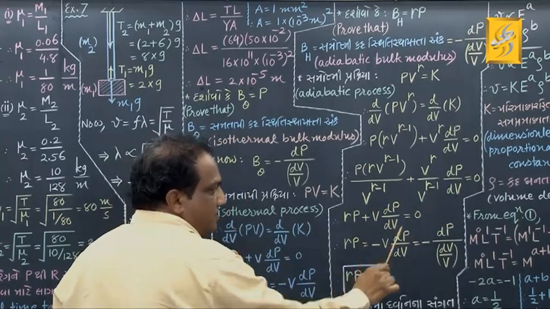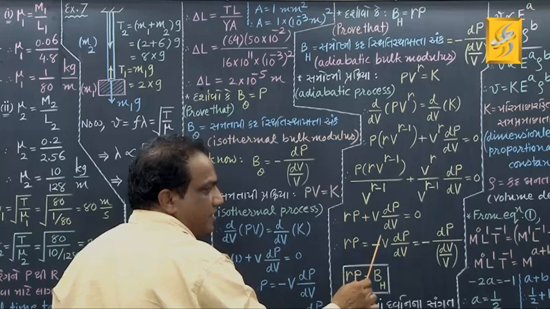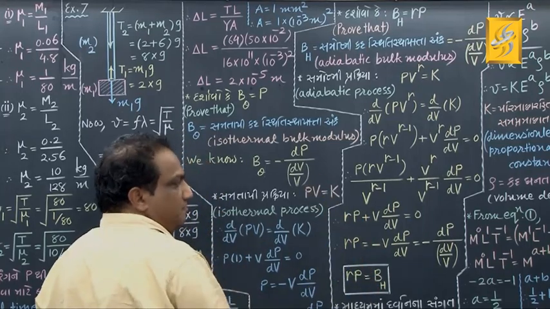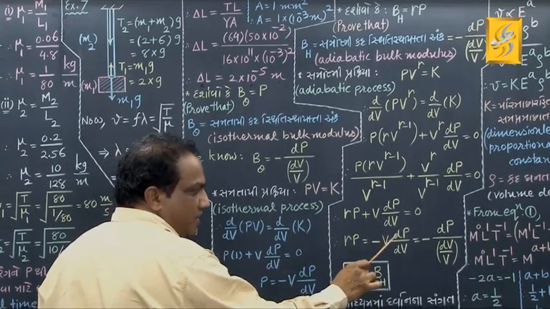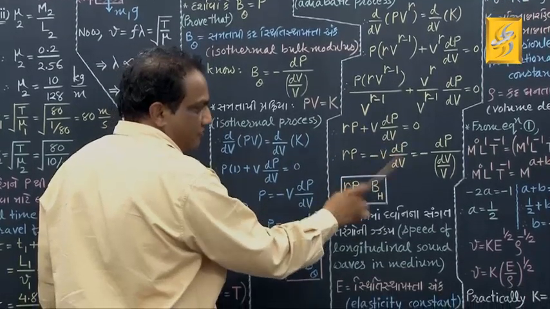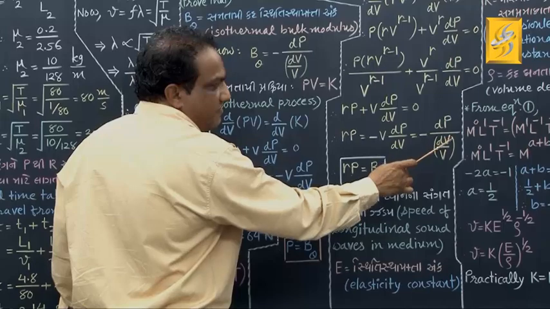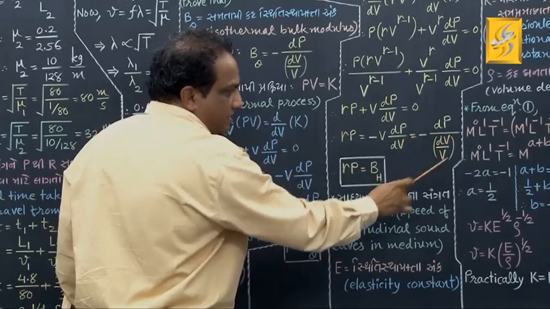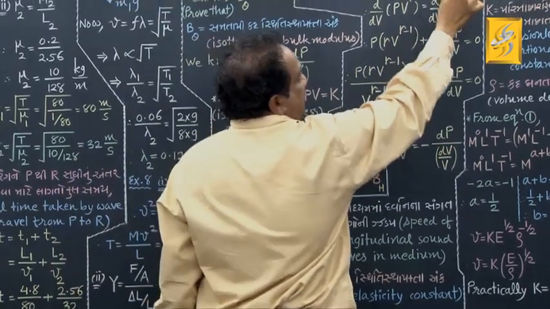And now transfer this term on right hand side. From plus it will become minus. And now take this V in the denominator's denominator. So it will appear minus dP upon dV upon V. Minus dP upon dV upon V. Tell me, what is this? Minus dP upon dV upon V.